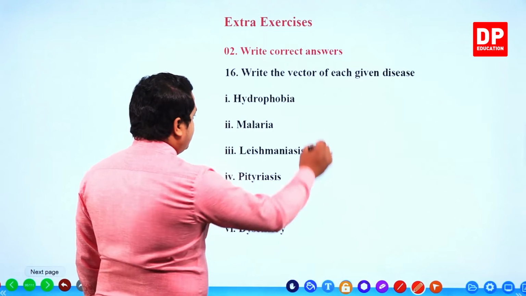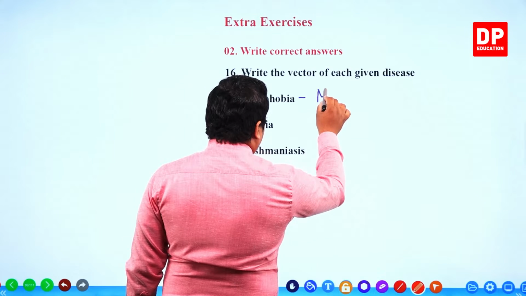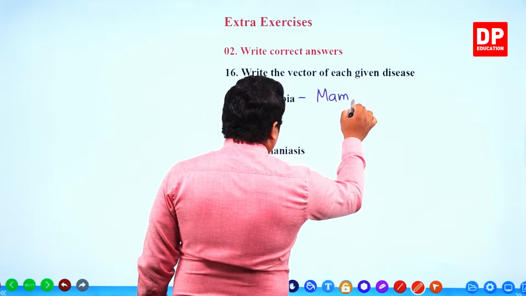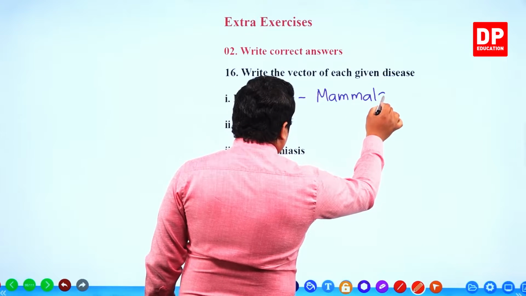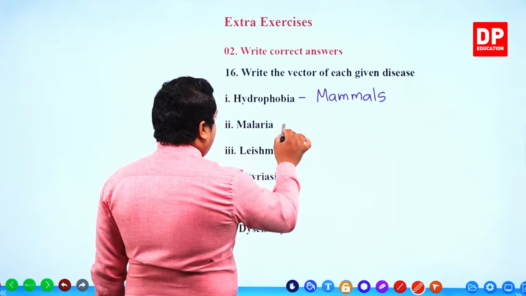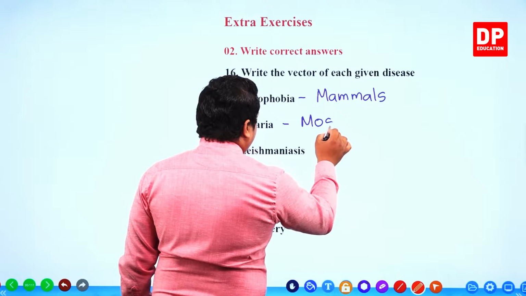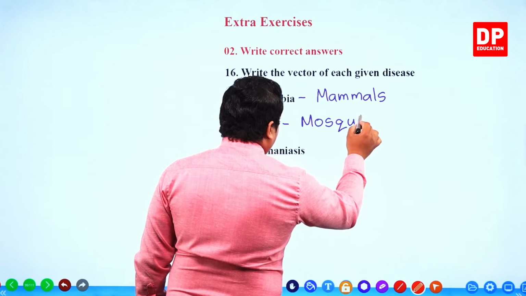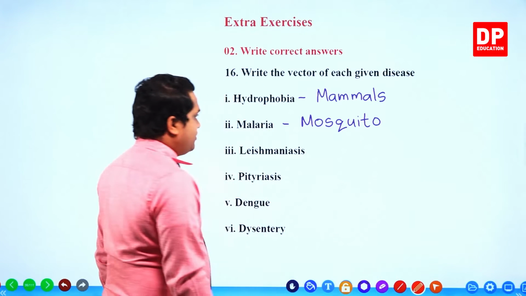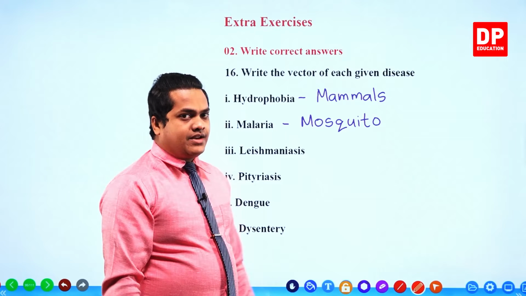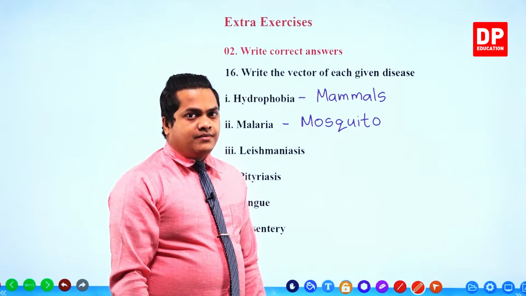So we can write a common word, mammals. Then malaria. It's quite obvious, mosquito is the animal that carries malaria.